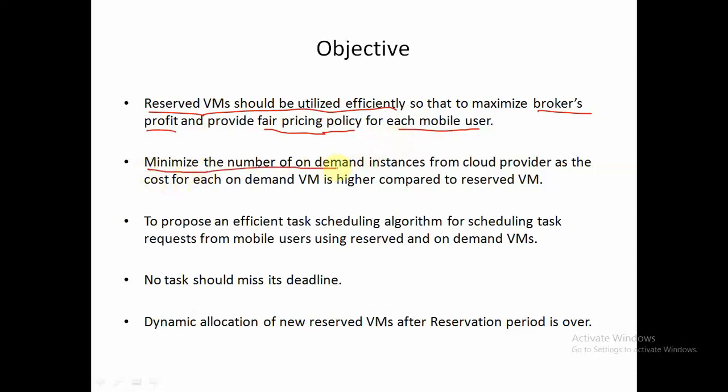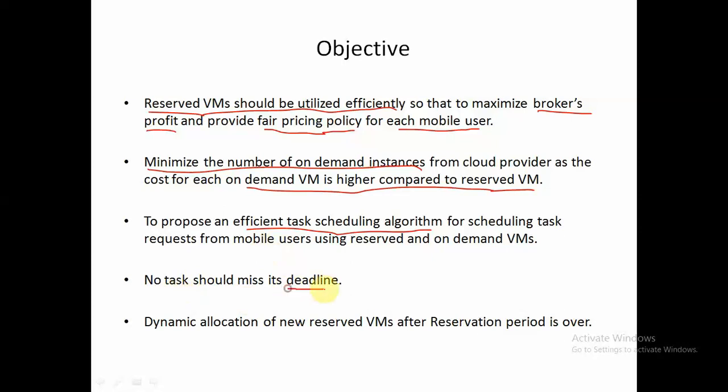Another objective is to minimize the number of on-demand instances. Why? Because obviously the price of an on-demand VM is higher compared to a reserved VM. And then we also have to propose an efficient task scheduling algorithm. We have to manage our virtual machines such that the tasks are executed efficiently.